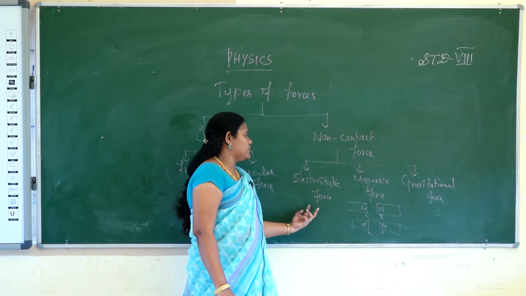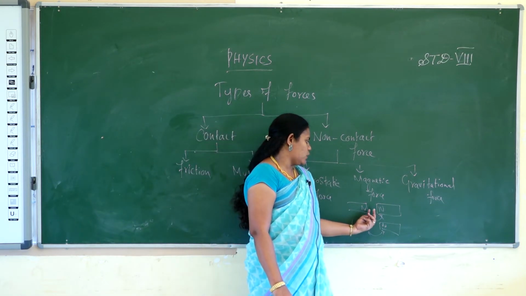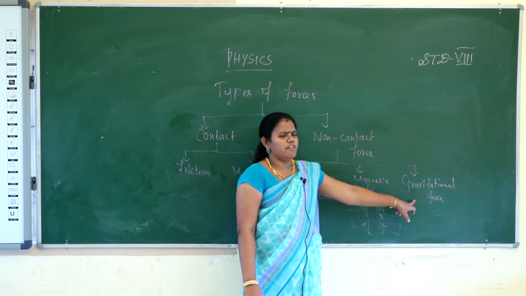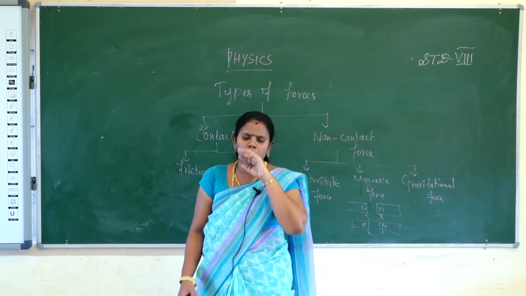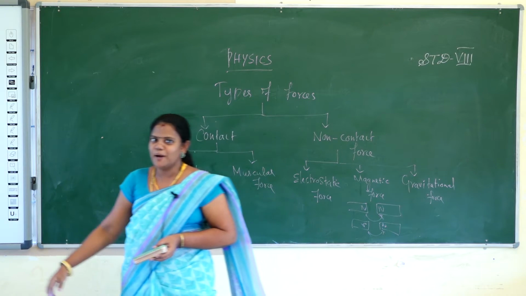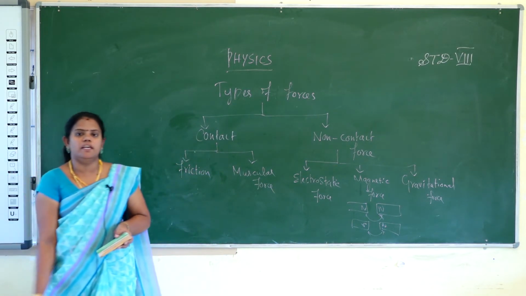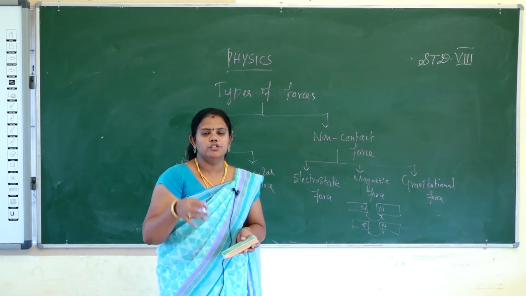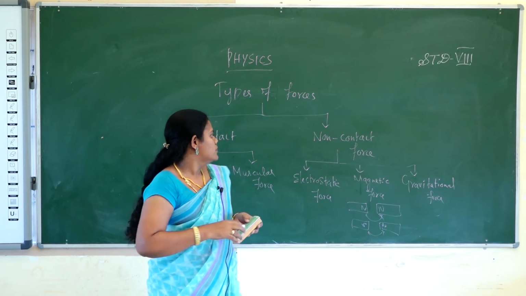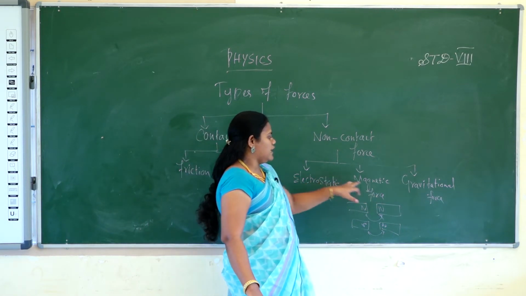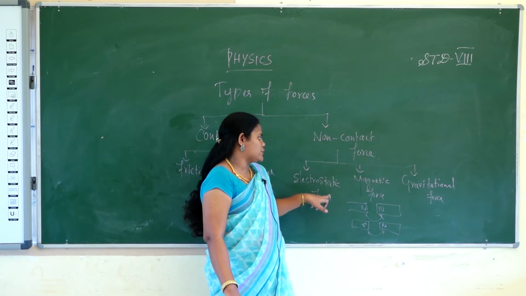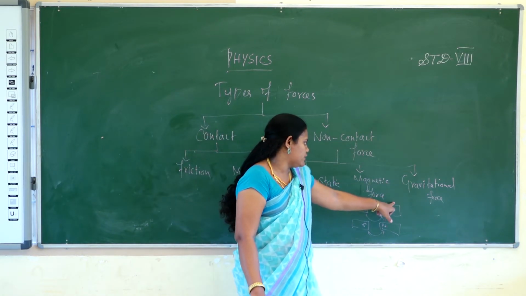So without contact, the force is created. Without contact, two magnets brought close to one another create magnetic force. And gravitational force. One thing falls from top to bottom. The gravitational force is created to make the thing fall from high to down. So that is the gravitational force. So these three forces are created without contact. So non-contact forces are classified into three, that is electrostatic force, magnetic force and gravitational force.